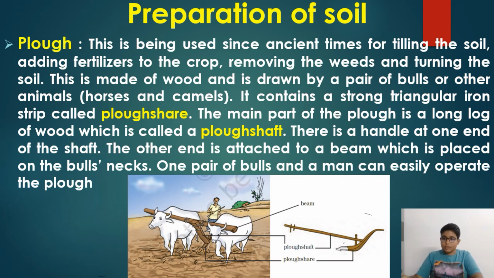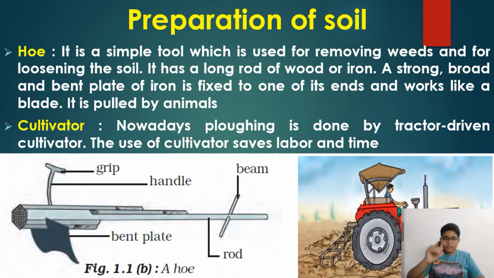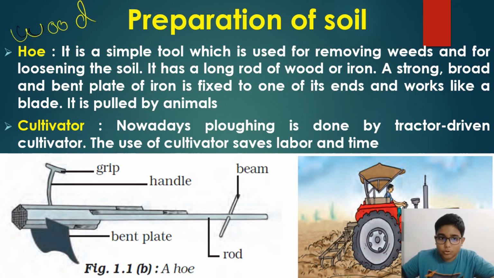Okay, let's move on. Now we'll read about the hoe. So what is a hoe? The hoe is a slightly more advanced version of the plow. The plow is mainly made of wood, but the hoe is fully made of iron.